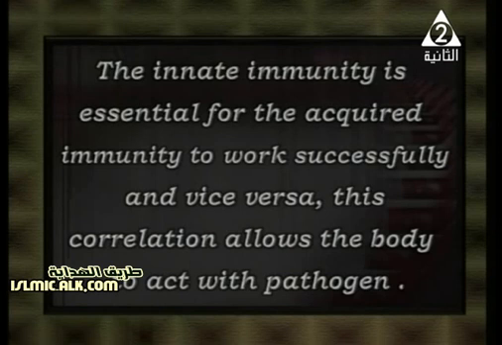Acquired here means to gain immunity so that it works successfully, and also vice versa. This relation between them allows the body to attack the pathogen in two ways, according to the innate system that already exists inside the living organism's body, or the acquired or adaptive immunity system.